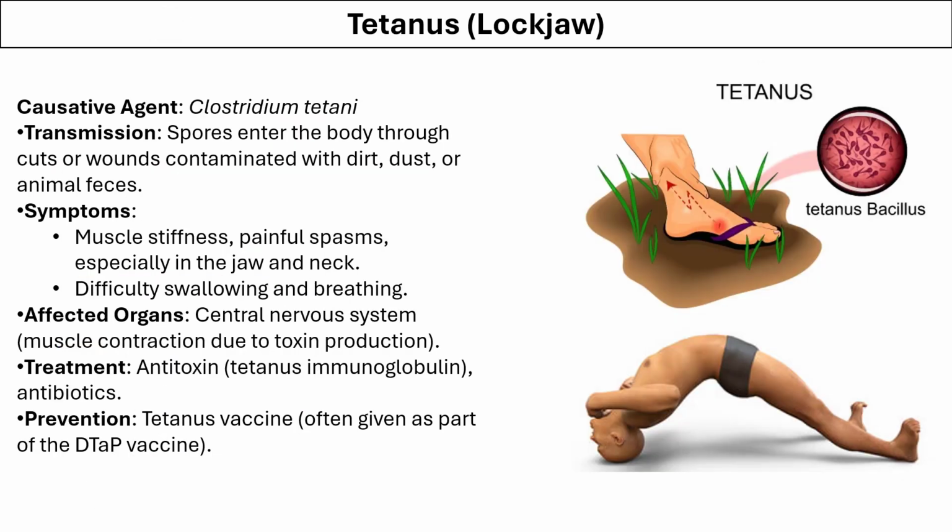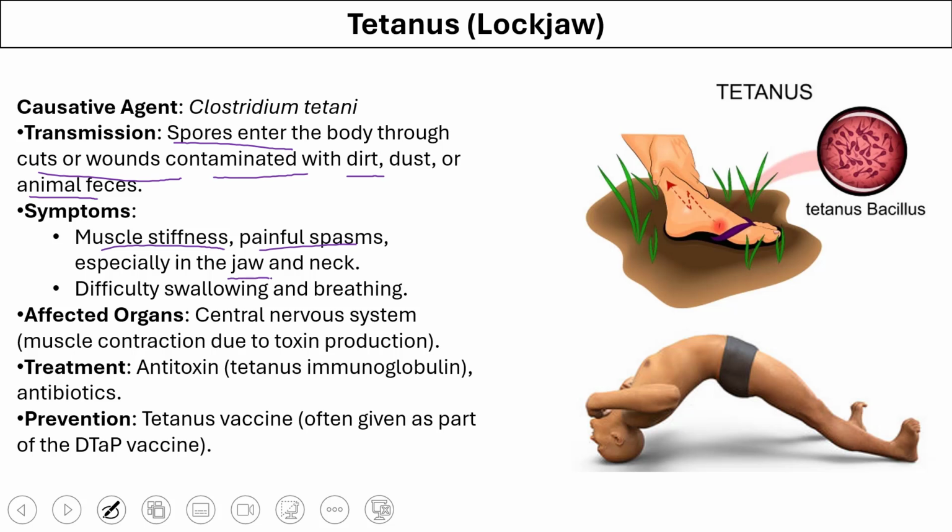Tetanus, or lockjaw, is caused by Clostridium tetani. The spores of this bacterium can enter the body through cuts and wounds contaminated with dirt, dust, or animal feces. The symptoms of this disease are muscle stiffness, painful spasms, especially in the jaw and neck, and difficulty in swallowing or breathing.